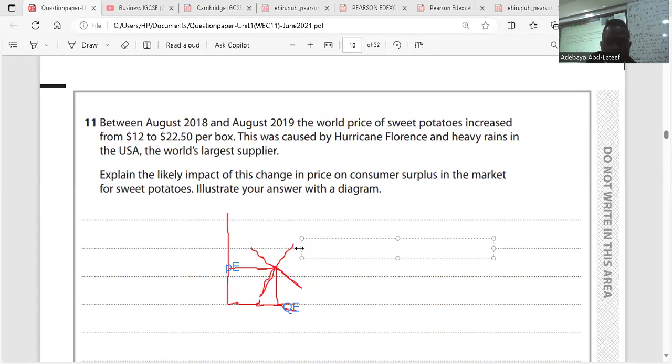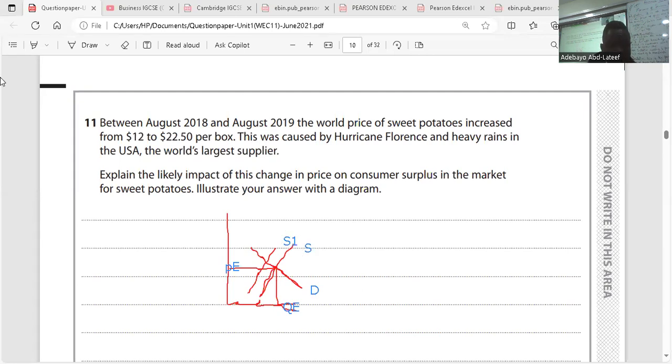So we have our supply curve here, and we have the demand curve here. Now, there's a fall based on the statement. There's natural disaster. Natural disaster will shift the supply curve leftward from S to S1. So there's going to be a leftward shift in the supply curve here. So we have our S1.